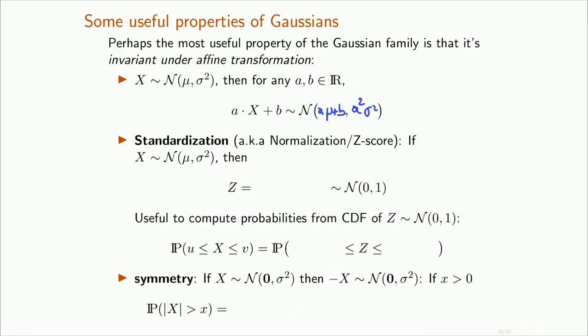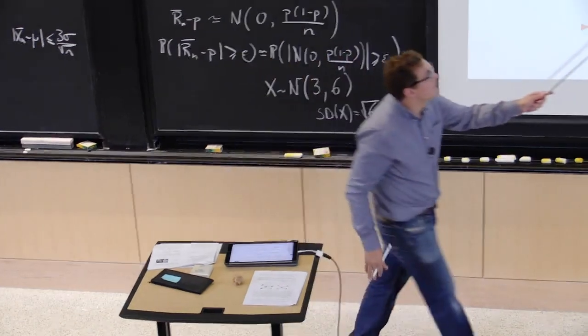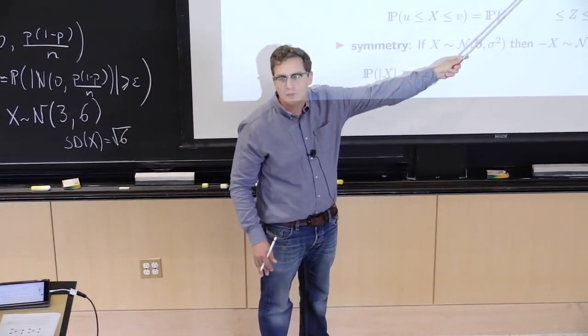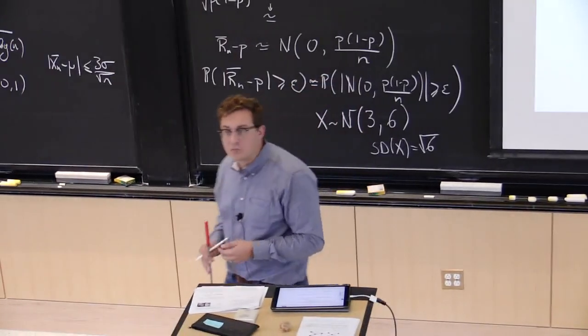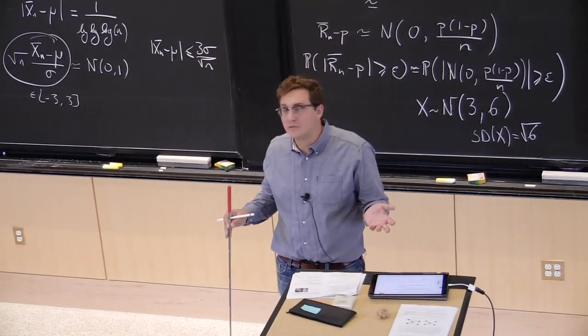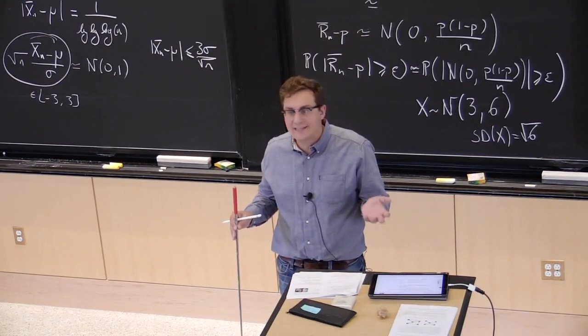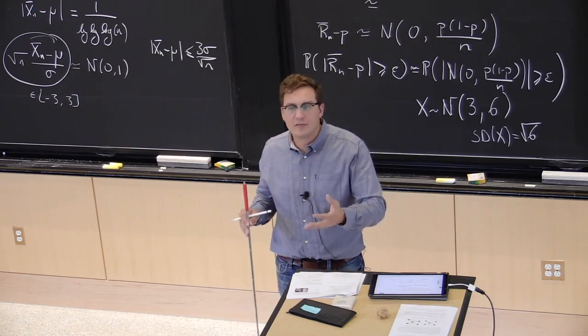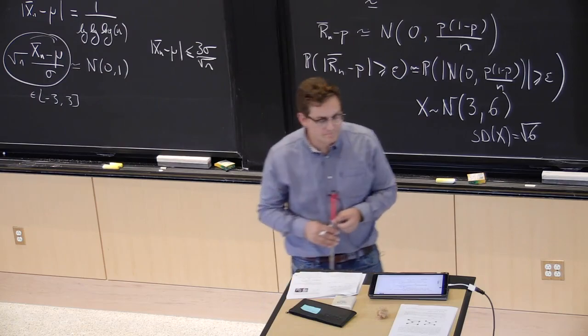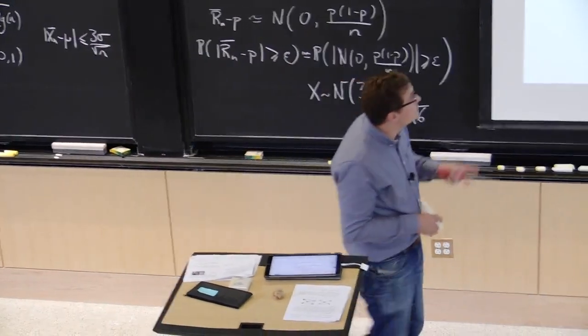OK? And here I really used nothing to write those two things. I used linearity of expectation and the property of computing the variance of such a thing. The thing that I told you that is new or supposedly new is that this is still a Gaussian. OK? And that's not always the case. If I take an affine transformation of a Poisson random variable, or a Bernoulli random variable for that matter, right? I don't get a Bernoulli random variable, okay? Because Bernoulli is, the minute I multiply it by something, I don't have support 0, 1 anymore. So, this is a nice property.